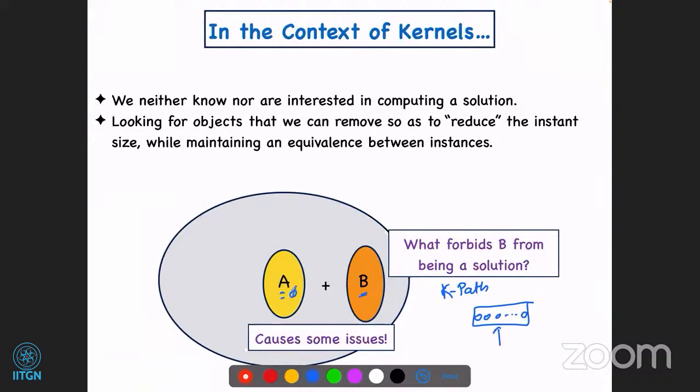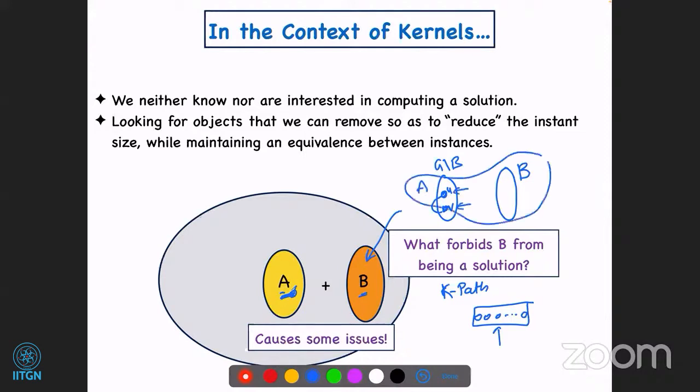Say somebody is claiming to you that B is a vertex cover. Okay. So the point is, what can A be here? Suppose this set they are claiming to be a vertex cover, but there exist two vertices U and V in G minus B, so that they have an edge between them and none of U or V is in our set B. So notice that this A, with two vertices U and V, together with B gives you evidence that B is not a solution.